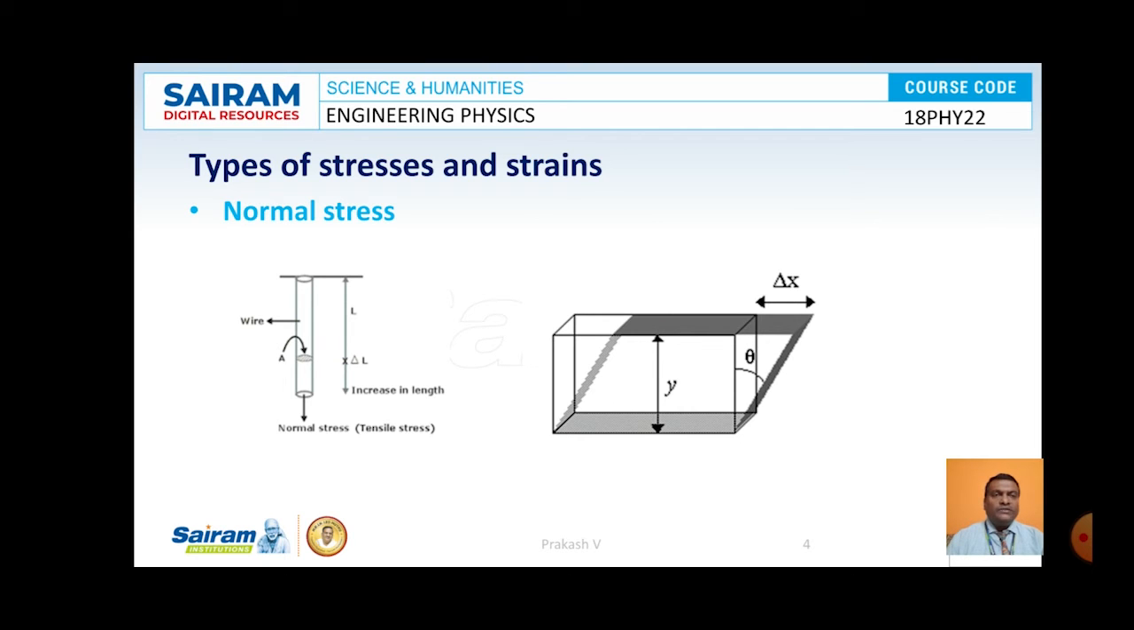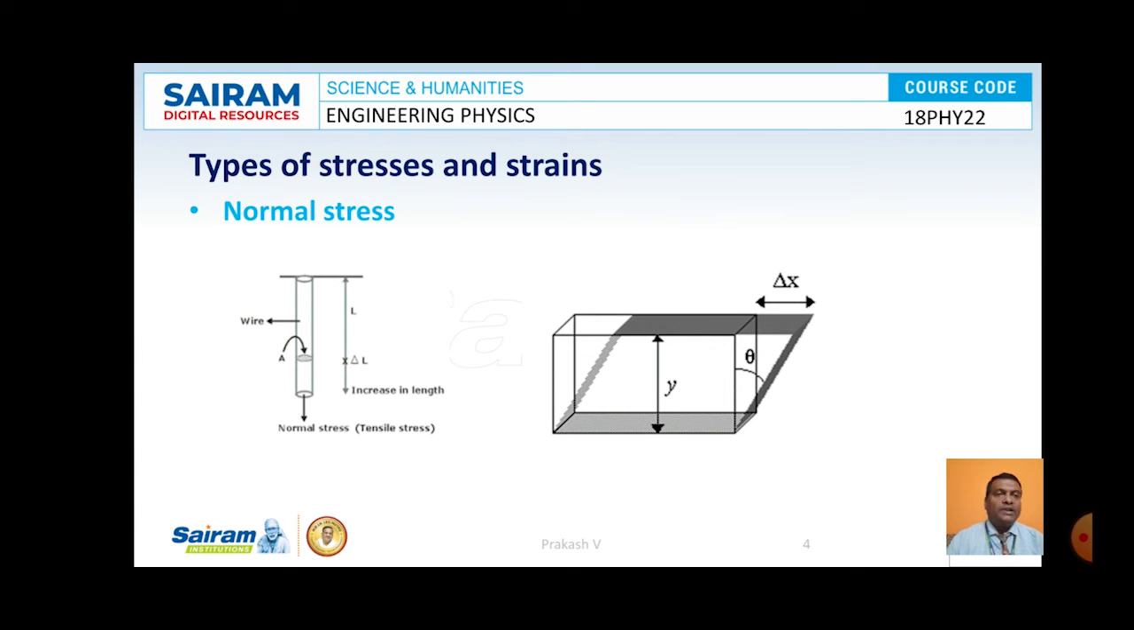Next, when the object is subjected to a shearing stress. In this second picture you can look at an object which is fixed at its bottom end. Let y be the height of that box, and it is subjected to a shearing force along the x direction. Because of this shearing force applied on the top surface of the box, the box is tilted through an angle, say theta, known as the shearing angle. It is tilted through a distance delta x as shown in the picture.